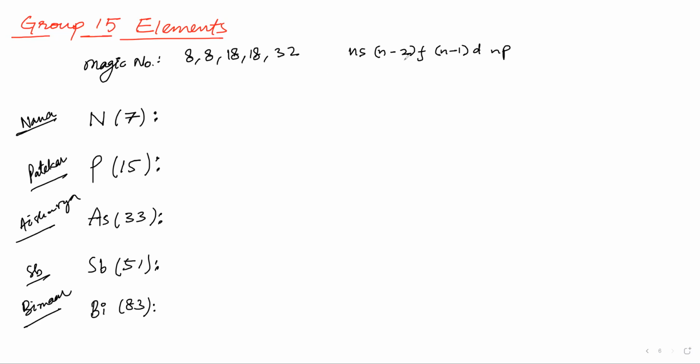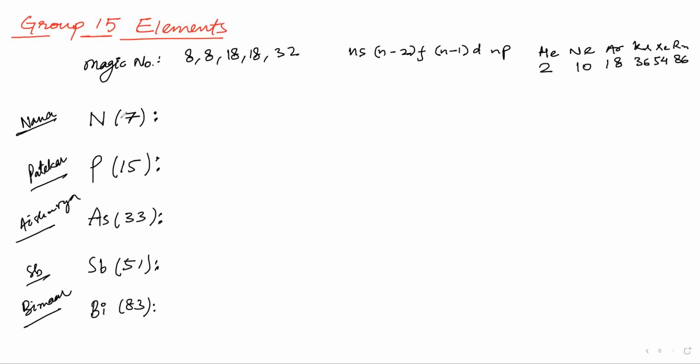So for nitrogen, we will start with the noble gas. Again, if you don't remember the atomic numbers of these, you can use this one. We'll start with 2, add 8, you will get 10. Add 8, you will get 18. Add 18, you will get 36. Then you will get 54. Add 18, and after that add 32, you will get 86.